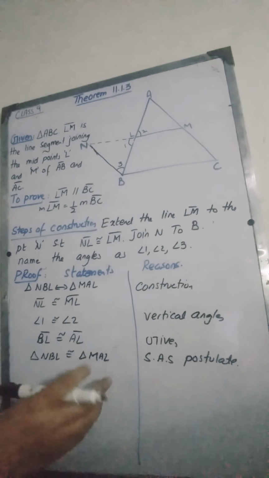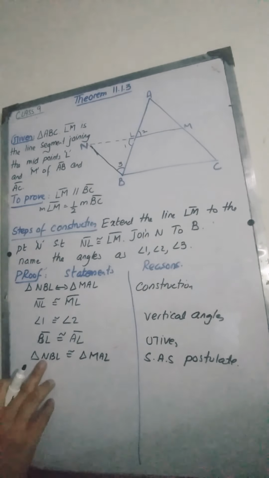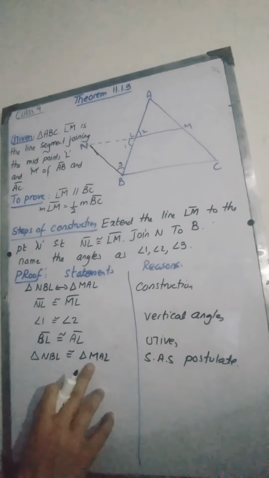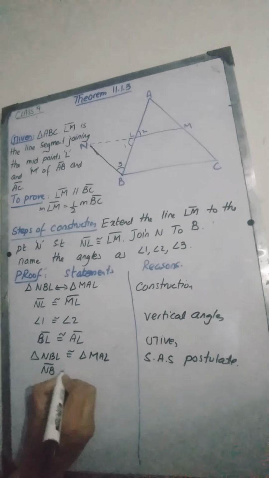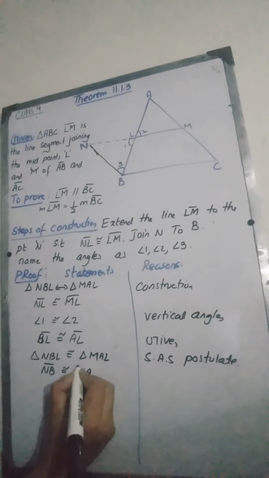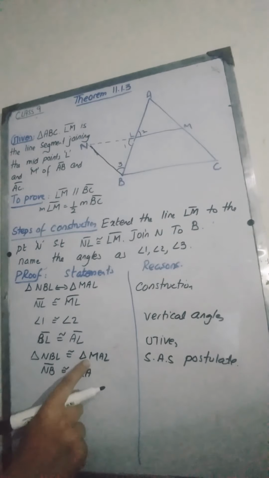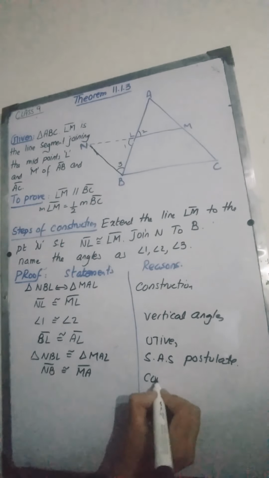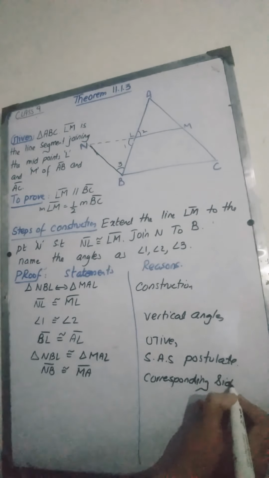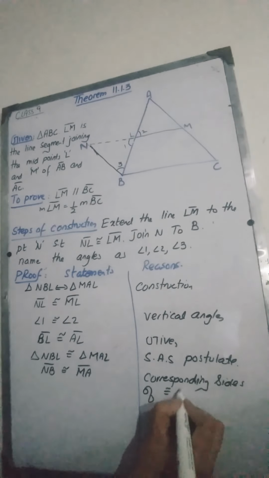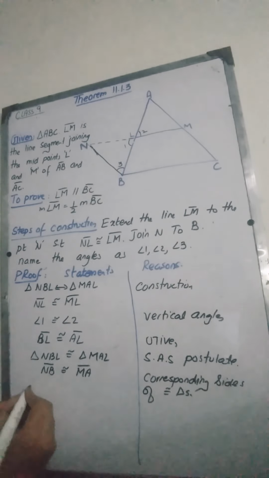From here we are going to derive a few results that will help us to prove this theorem further. From this triangle, if you see, NB is corresponding to MA. So as the triangles are congruent, therefore NB will be congruent to MA or AM. NB will be congruent to AM because these are the corresponding sides of these two congruent triangles. Corresponding sides of congruent triangles. NB will be congruent to MA, but